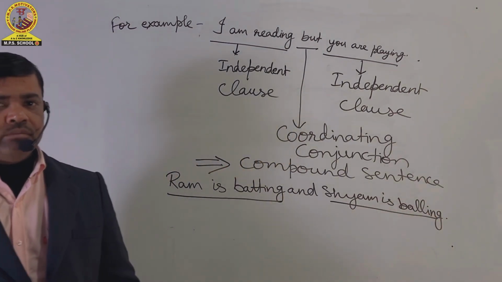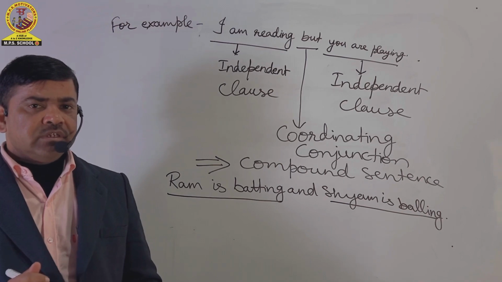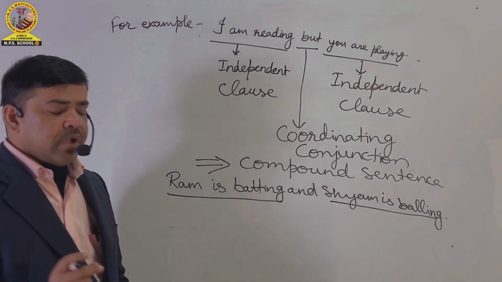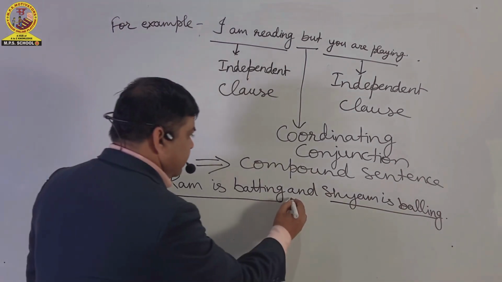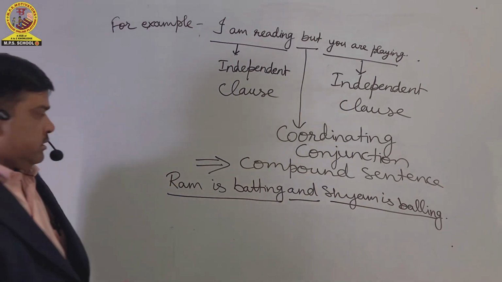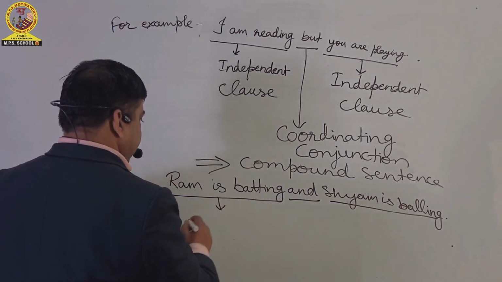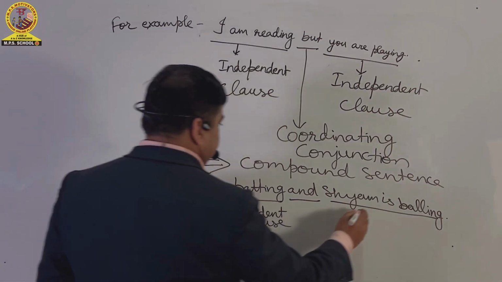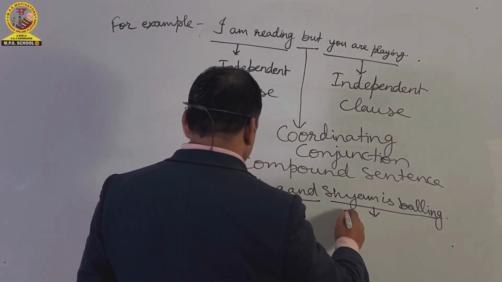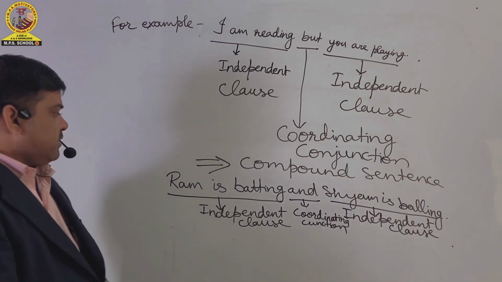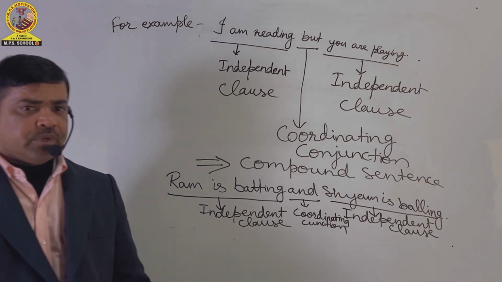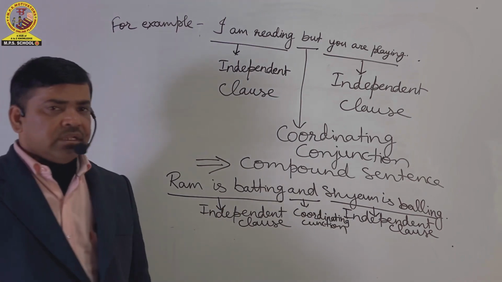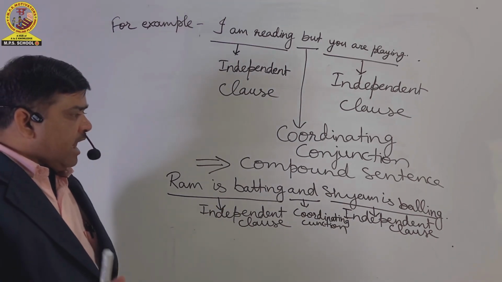Both the parts of the sentence are combined together by the conjunction and. Here Ram is batting is also an independent clause, and Shyam is bowling is also an independent clause. In the second example, Ram is batting and Shyam is bowling.